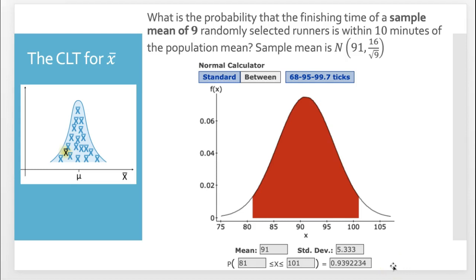So what it's telling us is that if you're using a sample mean of just 9 to estimate the true mean, it's much more likely that the sample mean is going to be closer to the true mean. If you're using just one runner, it's like a 40% chance that it'll be within 10. But if you're using the average of 9, you're at about a 94% chance of being within 10 of the mean.